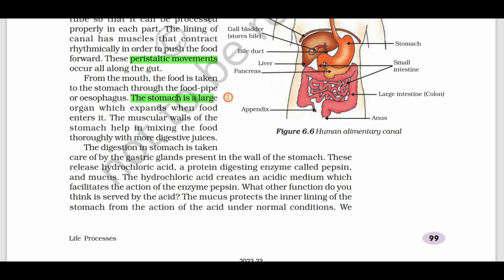The function of the stomach: it releases three important gastric juices. What are those? Hydrochloric acid, pepsin, and mucus. The function of hydrochloric acid, the function of the protein digesting enzyme pepsin, and mucus. You should know the function of each gastric juice.